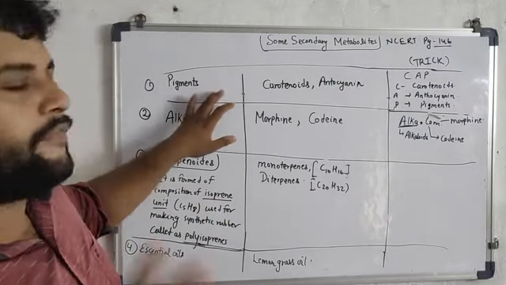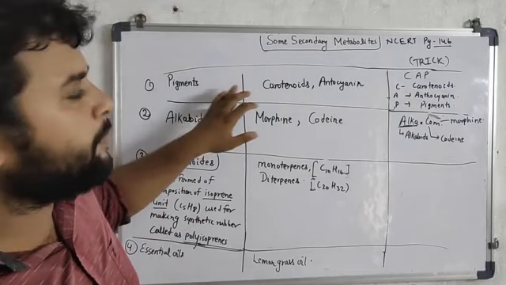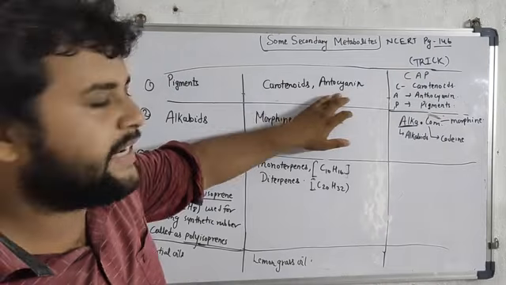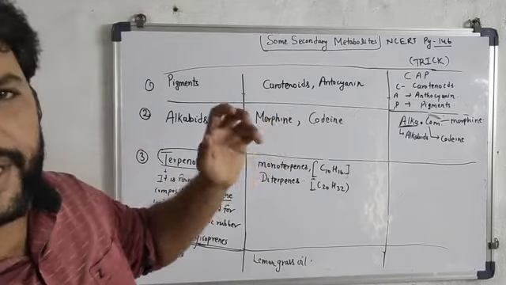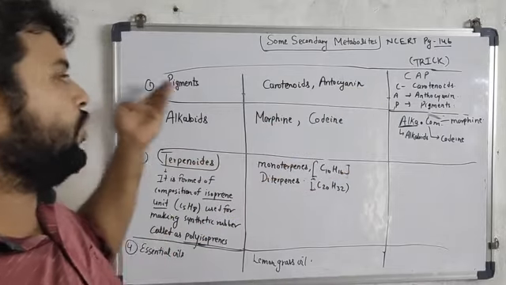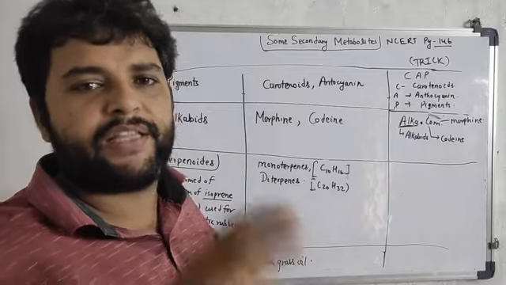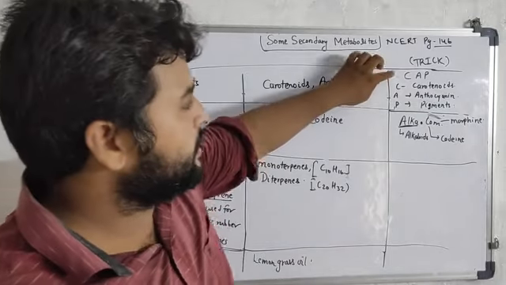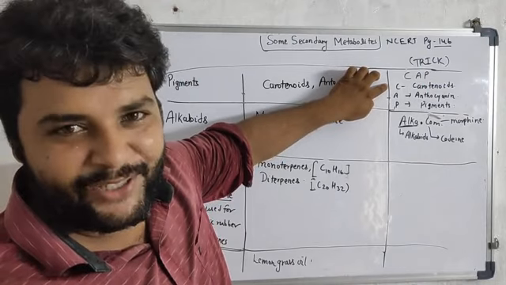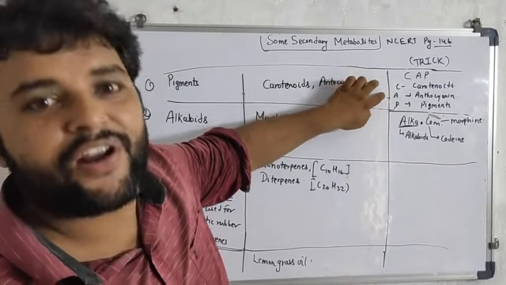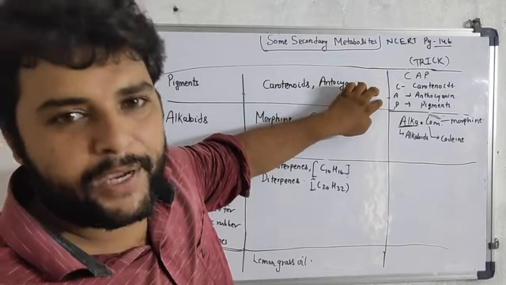First you have to remember, what are the examples of pigment? Carotenoids and anthocyanin. The simple trick through which you can identify this whole chart is CAP. C-A-P: C stands for carotenoids, A stands for anthocyanin, and P is basically pigment.